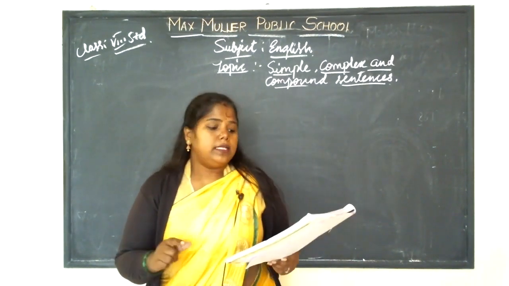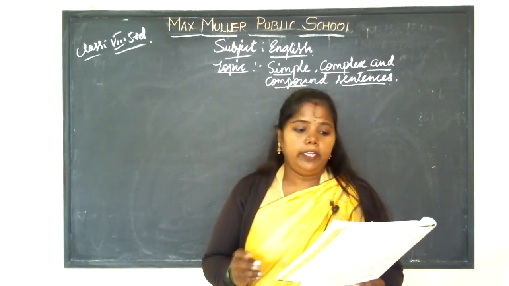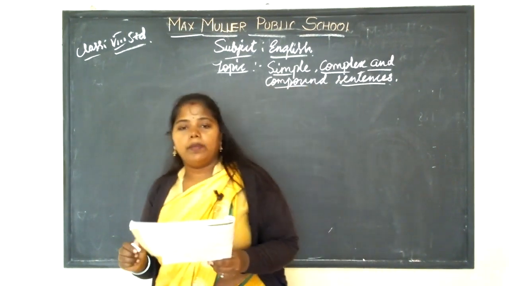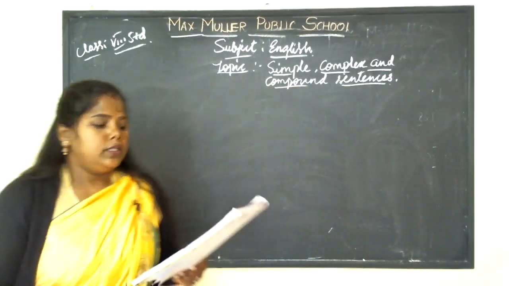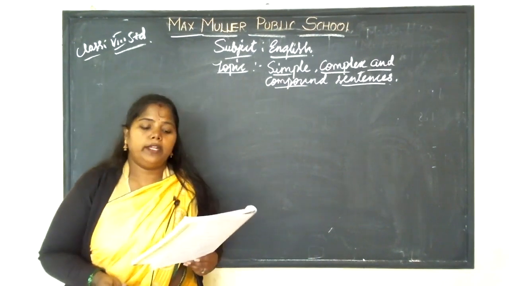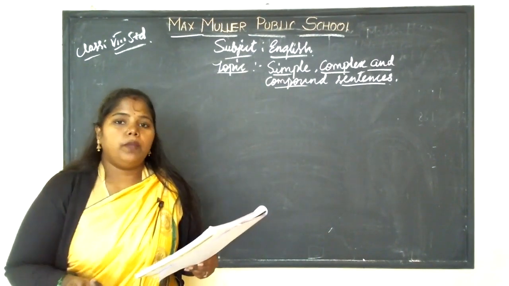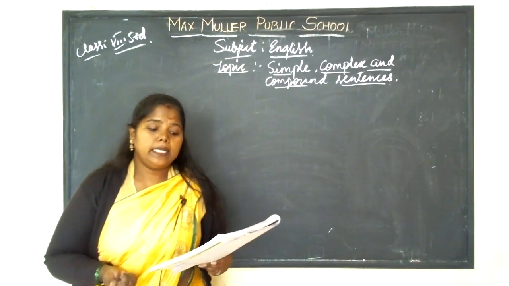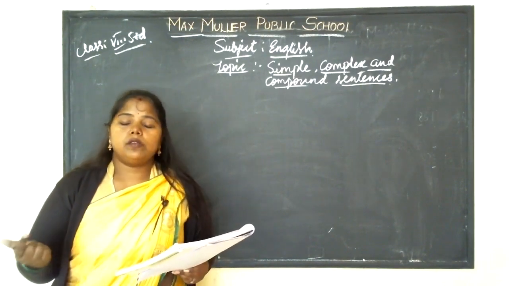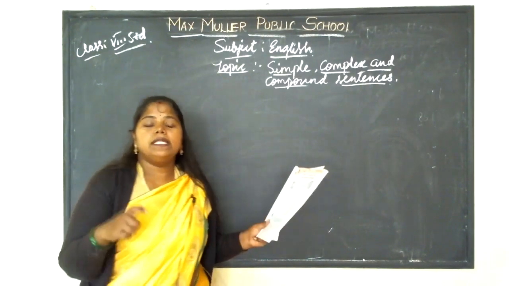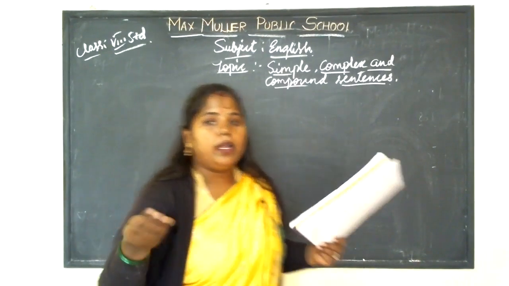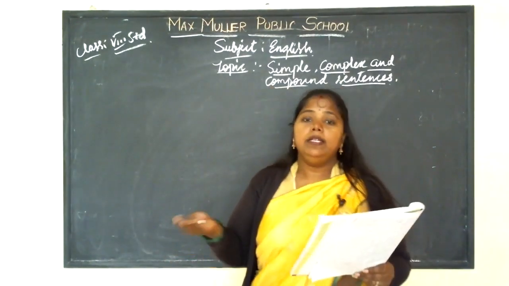Sentences can be classified into simple, complex, and compound sentences on the basis of their structure, how the sentence is formed.